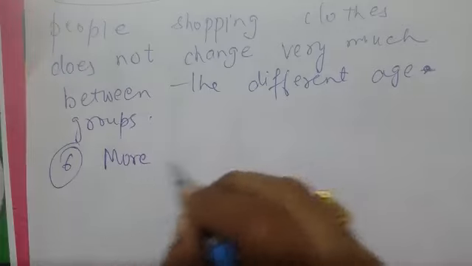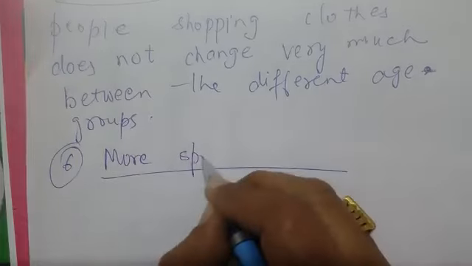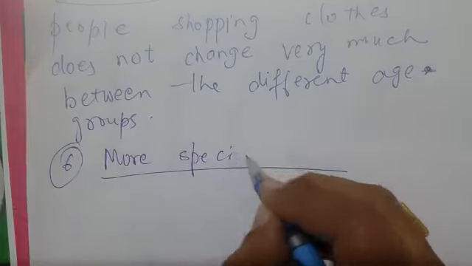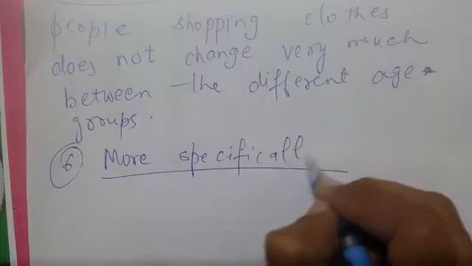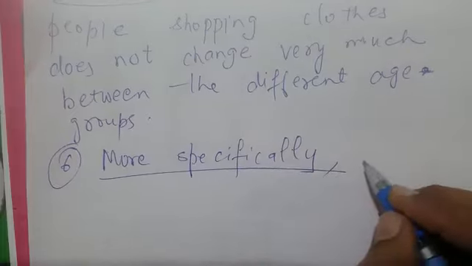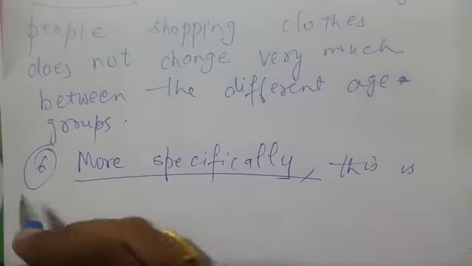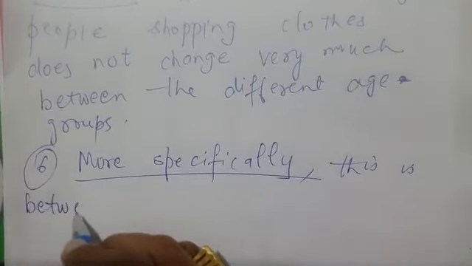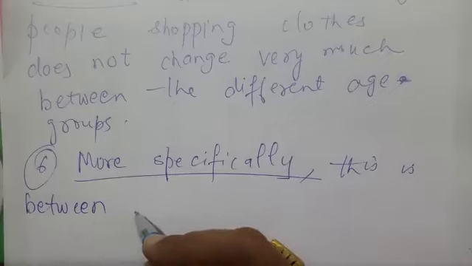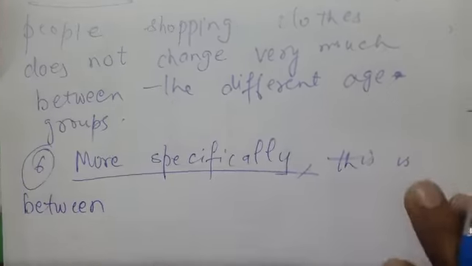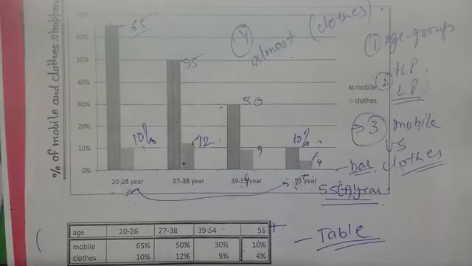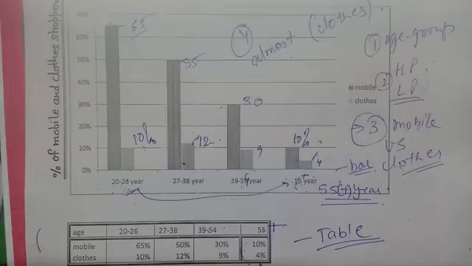More specifically, so mind this language, please, right? This is between, what's the percentage, I don't know, just a moment. Maximum, from here I can check or from here I can change, right?